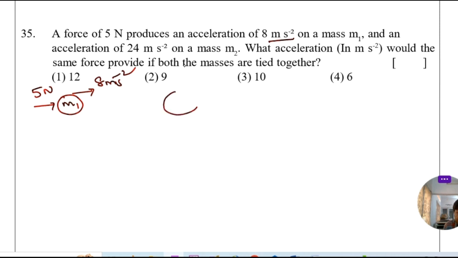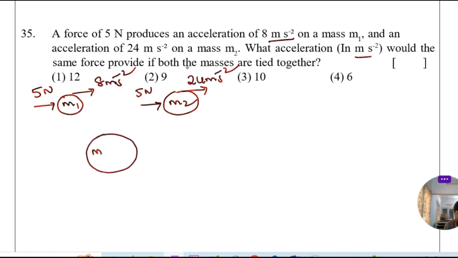Consider another mass m2, same force 5 Newton, it produces an acceleration of 24 meter per second square. So what acceleration in meter per second square would the same force provide if both the masses are tied together? If both the masses are tied together, that is m1 plus m2, same force 5 Newton, then calculate acceleration. So we know very well.